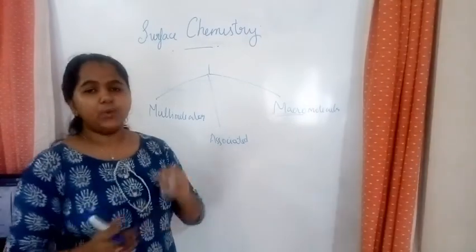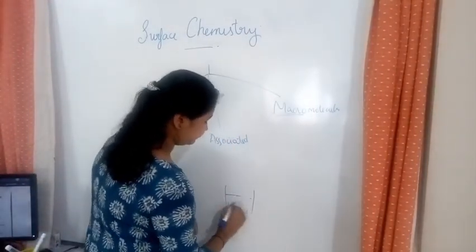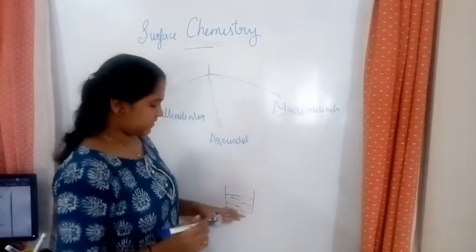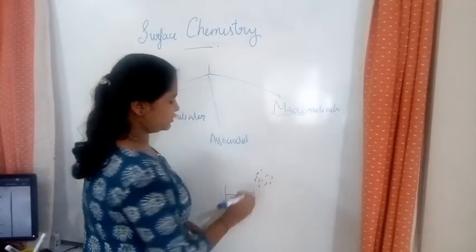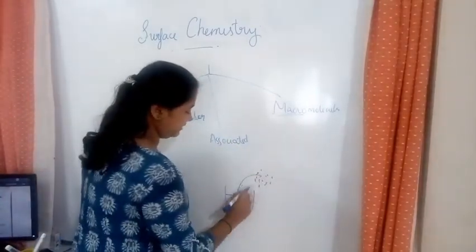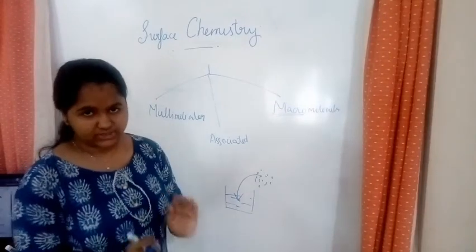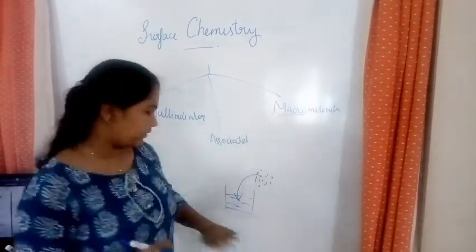Now let's take a beaker with a dispersion phase and the dispersion medium also. The dispersion phase is over here. When the dispersion phase is introduced to the dispersion medium at low concentration, what happens? This should be the suitable one itself.